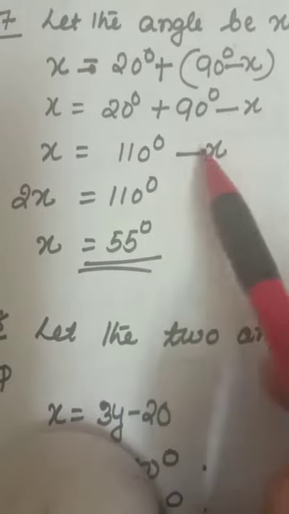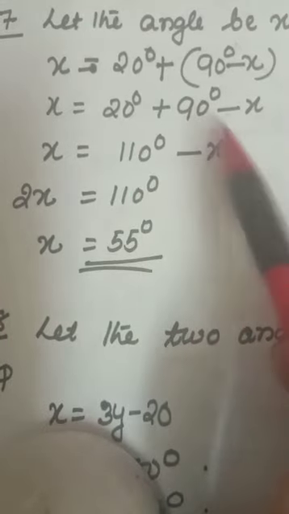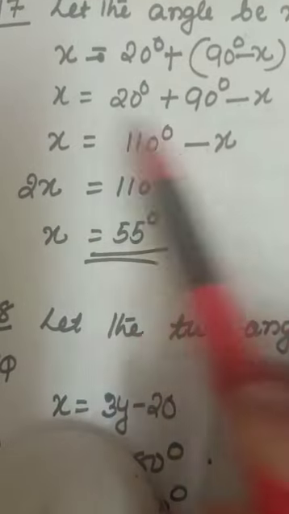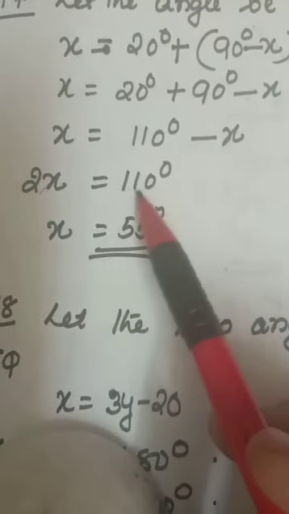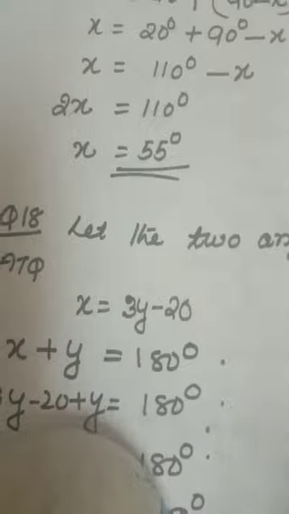90 plus 20, 110 minus x will be moved that side, 2x. x equal to 55. 2 is multiplying here, it will be divided. You will get 55 degree.